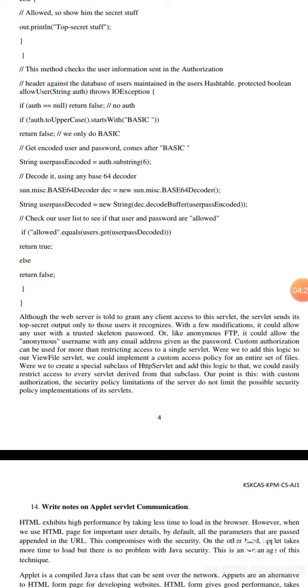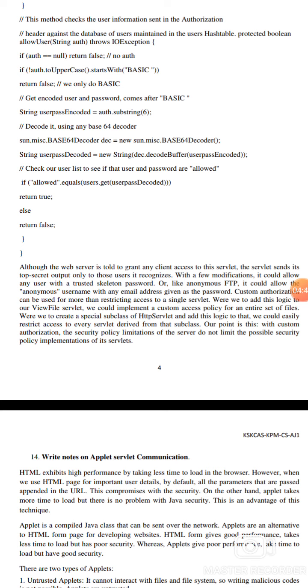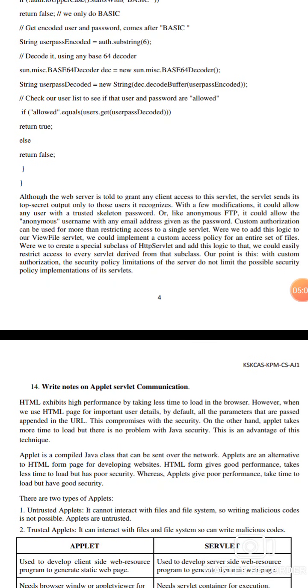Decode it using a Base64 decoder. Then Base64Decoder dec equals new sun.misc.BASE64Decoder method. The String userpassDecoded equals new String. Then it will decode the buffer, and the username and password can be decoded. If allowed.get(userpassDecoded) equals the user, return true. Otherwise, it will return false. Then close that parenthesis, open brace and close brace. When we start an open brace, finally we close those braces.